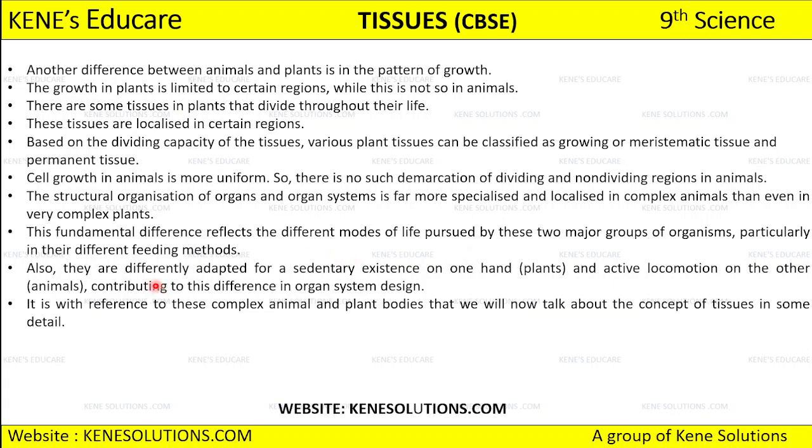So they are also differently adapted: for a sedentary existence on one hand, plants are adapted to sedentary existence, and for active locomotion on the other. Animals are actively locomoting, means they are moving from one place to another, whereas plants always show a sedentary existence, right? So they are contributing to this difference in the organ system as well.